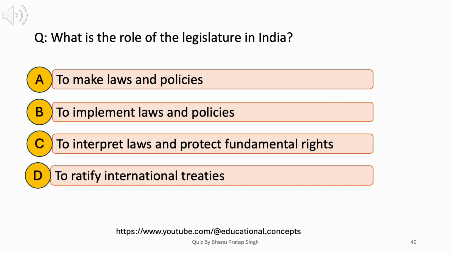What is the role of the legislature in India? A. To make laws and policies. B. To implement laws and policies. C. To interpret laws and protect fundamental rights. D. To ratify international treaties. Answer: A. To make laws and policies.